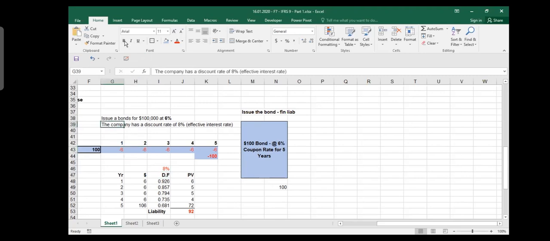Somewhere here we discussed that our discount rate is 8%. And we called it the effective interest rate. That's a very useful term you should remember. Effective interest rate. What it is, I will tell you. Our effective interest rate is 8%, which means we will discount it at 8%.